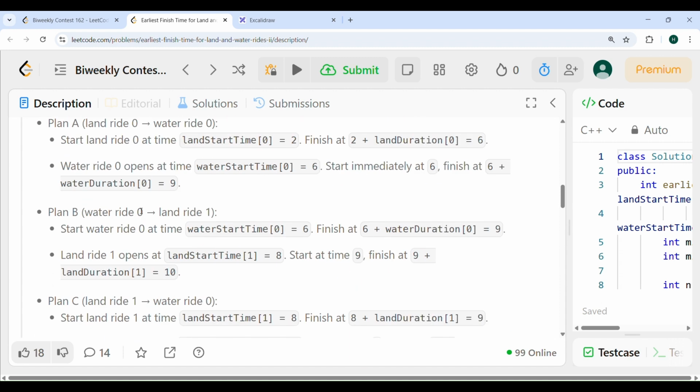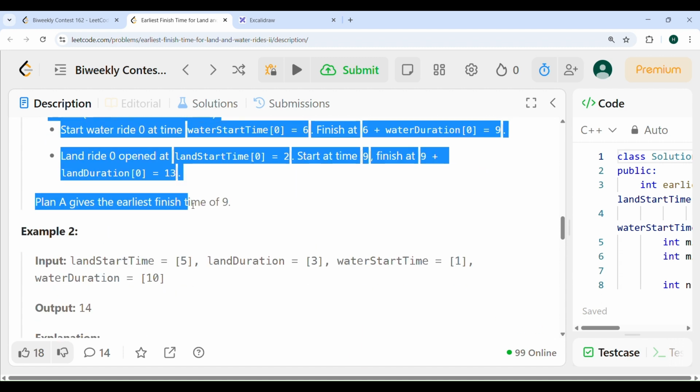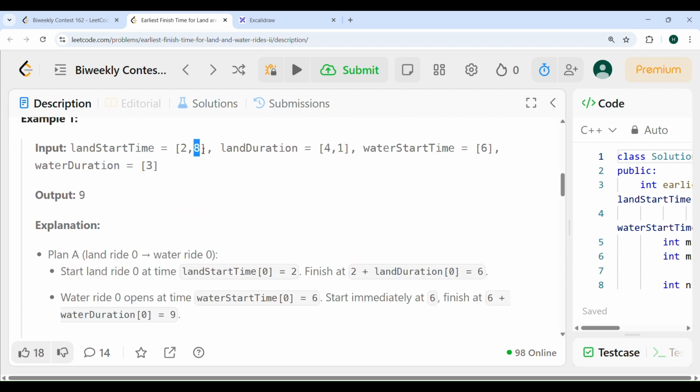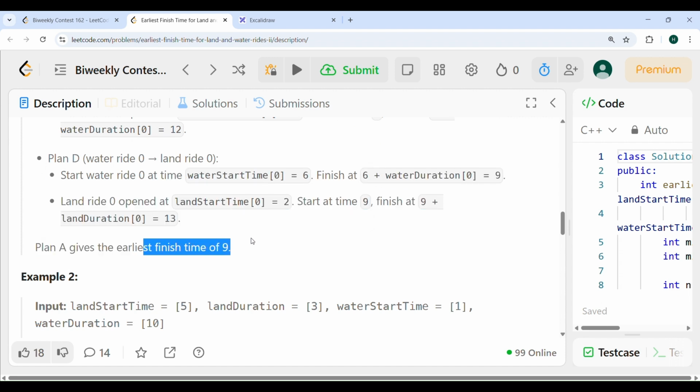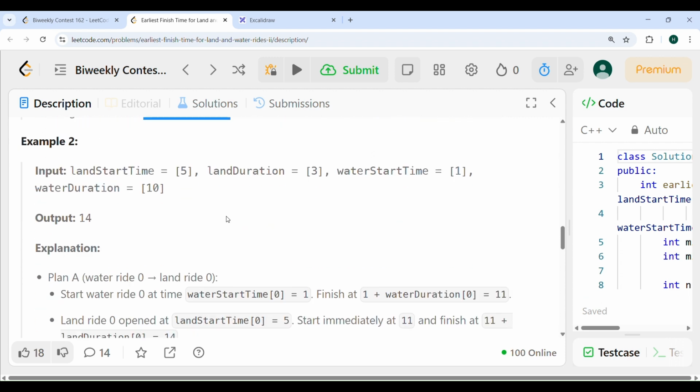The explanation covers all other possible ways, and if you look at them, none of them finish before this. Let's say you started with 8, you would finish at 9. After that, the gate at 6 has already opened, so you could go to it, and it would take a time of 3. So 8 plus 1 is 9, and after 9 it will take 3 more, so after 12 you can go home. You can try all possible ways, and 9 will give you the minimum value. So this is the earliest you can get.